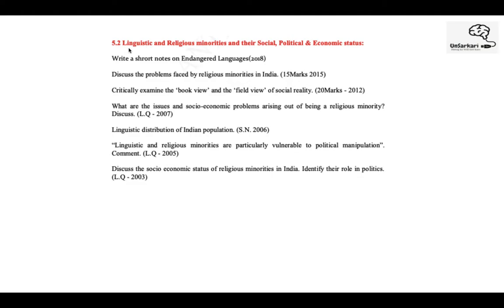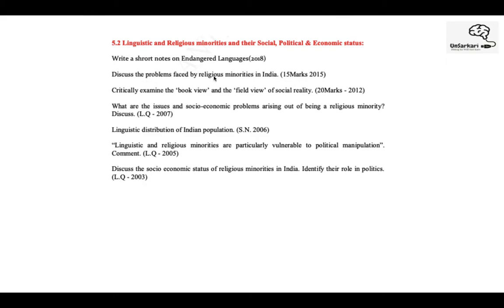So the key words here you'll find first of all are linguistic minority, religious minority, and their social, political, economic statuses. So everything comes in this. When you look at the question in 2018, it said short note on endangered language. Okay, so the linguistic minorities along with their social, political, and economic status. So endangered languages will cover all aspects.